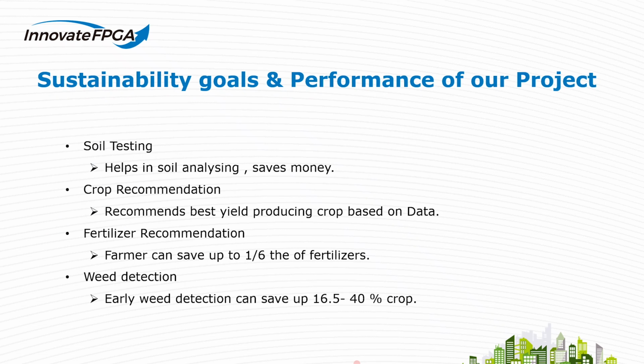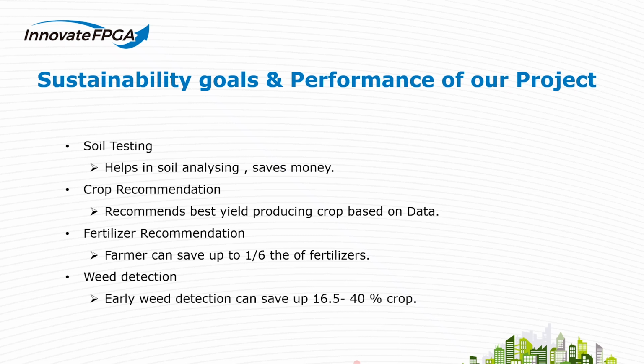Sustainability goals and performance of our project. Soil testing. Through soil testing, it helps farmers in soil analyzing, which in turn saves excess money for the farmer, which they spend on soil testing. Crop recommendation. Through crop recommendation, we recommend the crop which gives better yield based on the agriculture research data. Fertilizer recommendation. Through efficient fertilizer recommendation, we can save up to 1/6 part of the fertilizers that is usually applied to the crop.